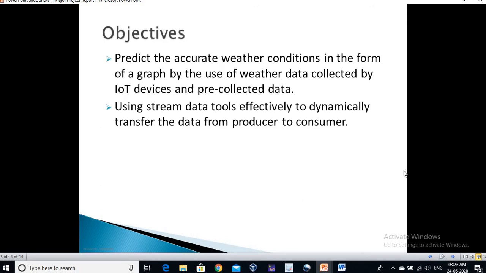Objectives. The main objective of this project is to predict the accurate weather conditions in the form of a graph by the use of weather data collected by the IoT devices and pre-collected data. It also includes using the stream data tools effectively to dynamically transfer the data from producer to the consumer.